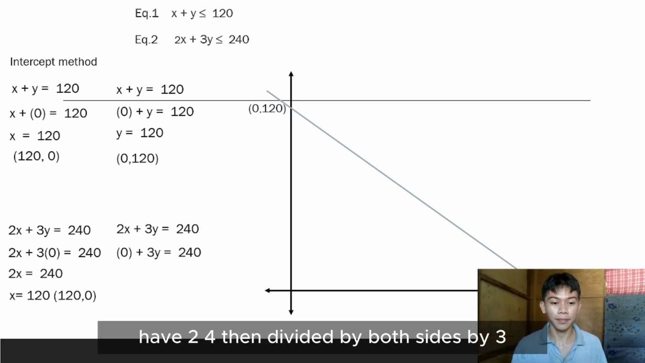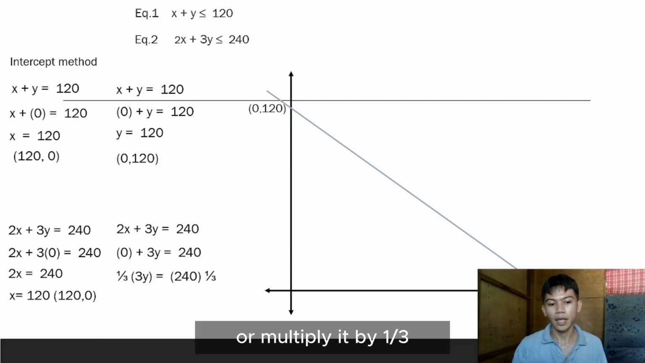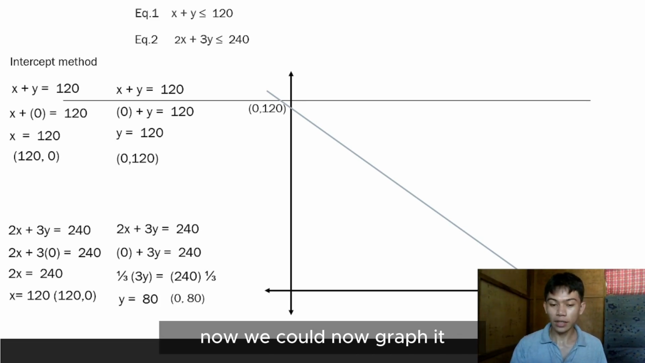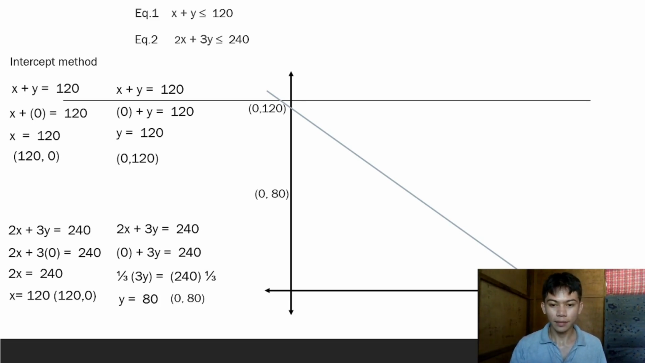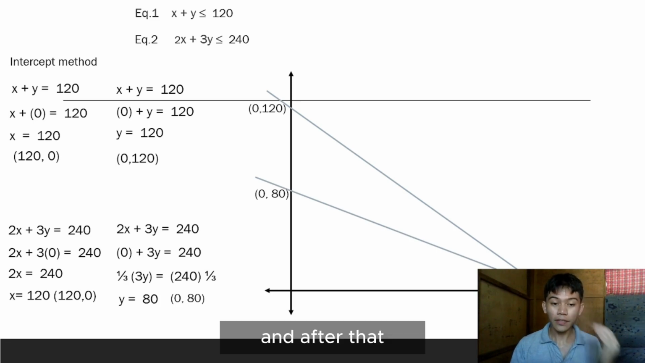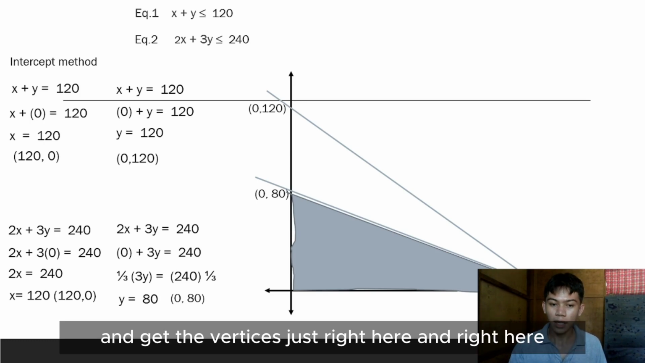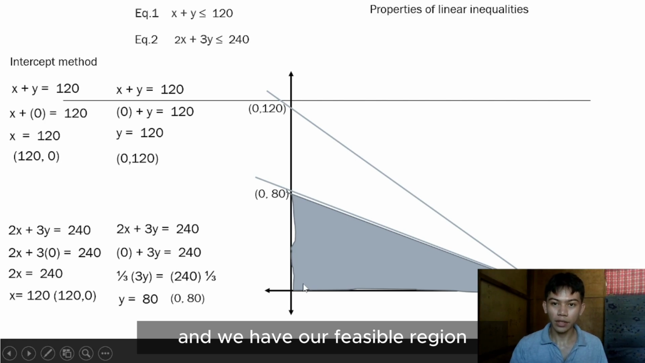I have 240. Then divide both sides by 3 or multiply by 1/3. And we have 80, with an ordered pair of (0, 80). Now we could graph it. And after that, we're going to find the intersection between the two lines and get the vertices, which is right here and right here, and we have our feasible region.